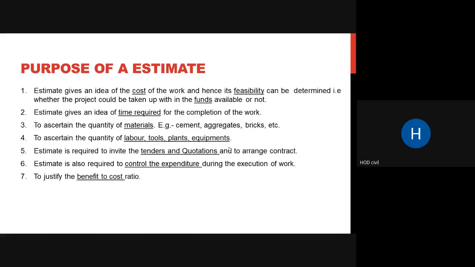So that estimate is used to justify the benefit to cost ratio before your commencement of your work. So eighth thing is, estimate decides whether the proposed plan matches the funds available or not. This is almost in line with your first point here. So you can decide whether the plan that you have matches with the funds. If your funds are lesser, you can always change the plan before execution, and then appropriately you can change your plan matching your funds, and then you can go forward with your revised estimate.